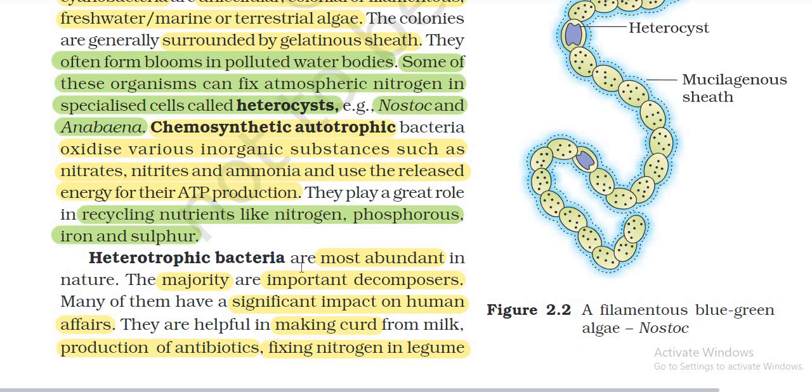Heterotrophic bacteria are the most abundant in nature. The majority are important decomposers. Many of them have a significant impact on human affairs.